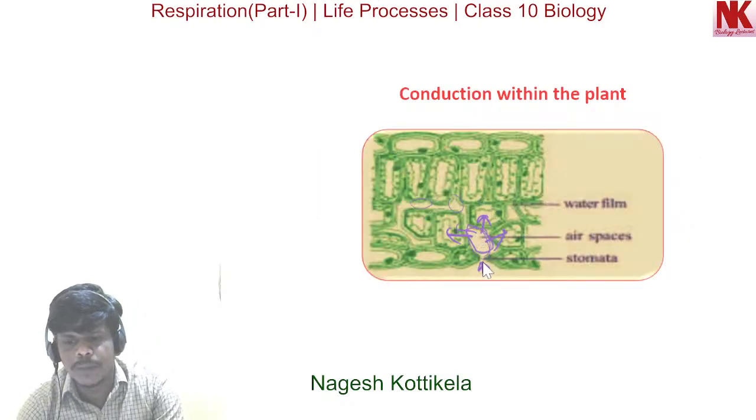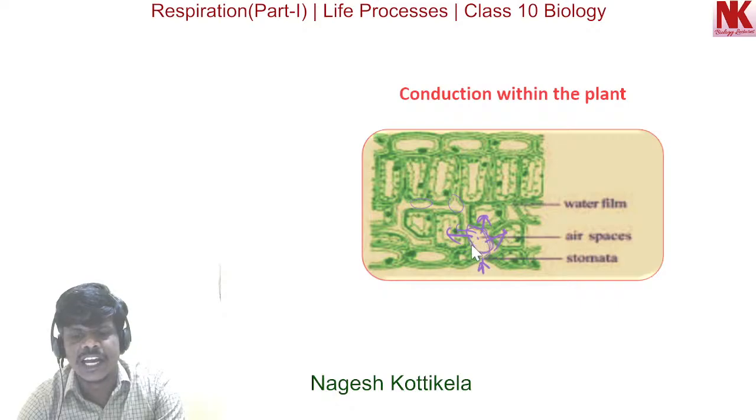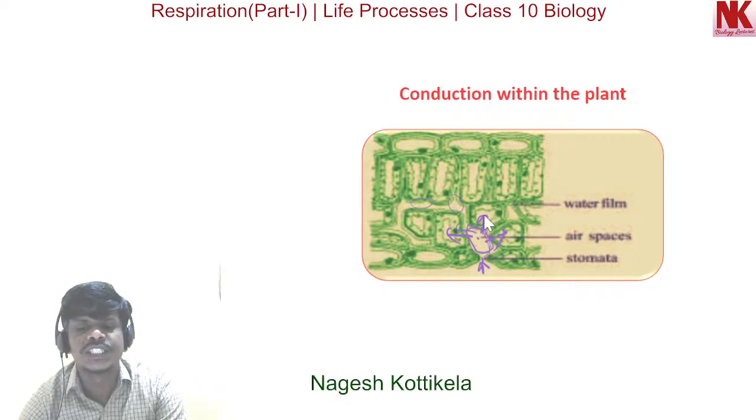Here the stomatal pore leads to an air space. The air space is lined with a thin film of water. In that, oxygen can dissolve, and through this porous cell wall oxygen can enter into the cytoplasm. Inside the cell that oxygen is utilized to perform aerobic respiration.